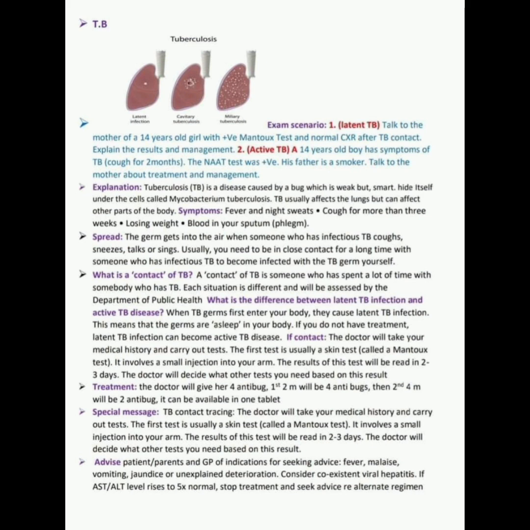And number two is active tuberculosis. A 14-year-old boy has symptoms of tuberculosis, cough for 2 months. The NAAT test was positive. His father is a smoker. Talk to the mother about treatment and management.